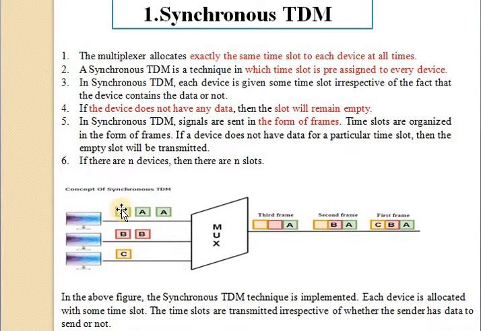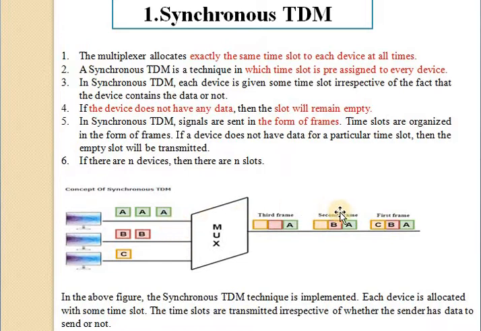Here in this figure, first of all, there are devices 1, 2, 3. There are 3 devices, meaning the number of devices equals the number of slots. Here 3 devices are there, so the number of slots is 3. First of all, A sends the data. Again B sends the data. And the third device sends the data. So this is called the first frame.